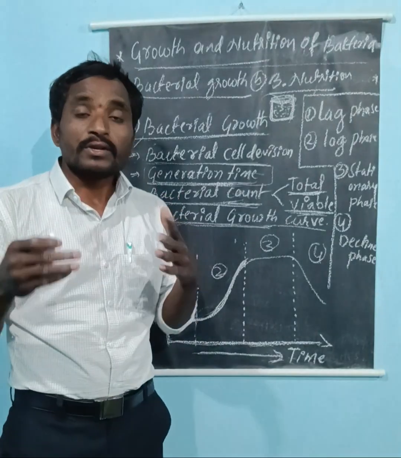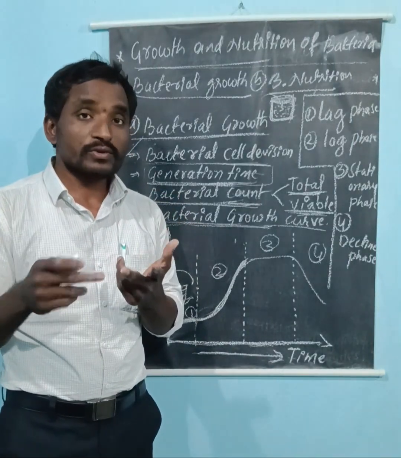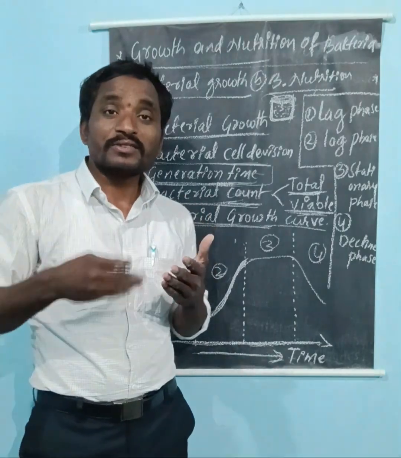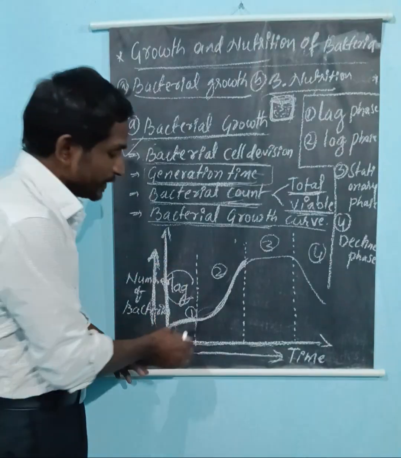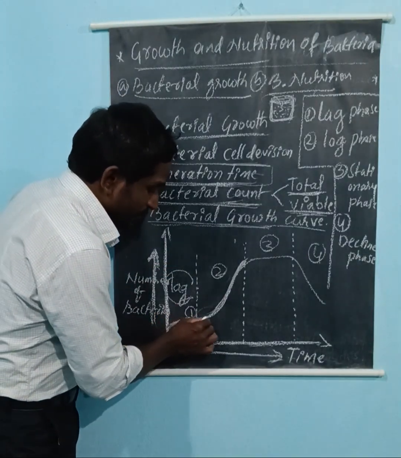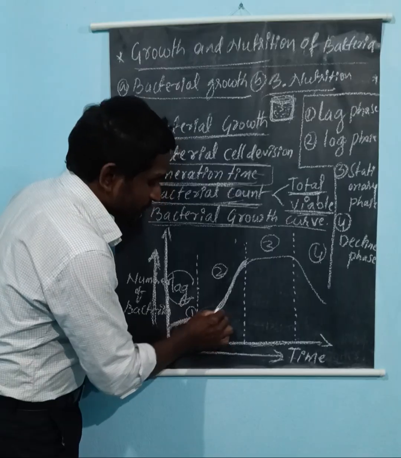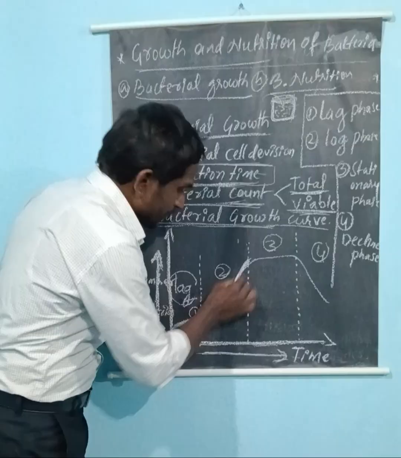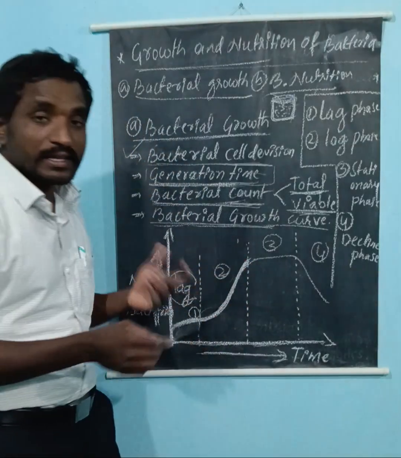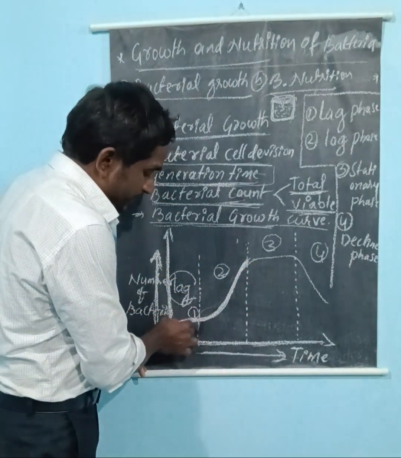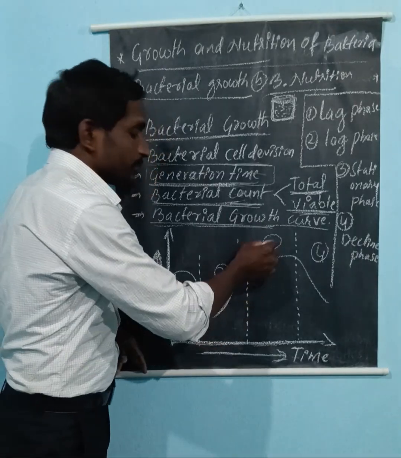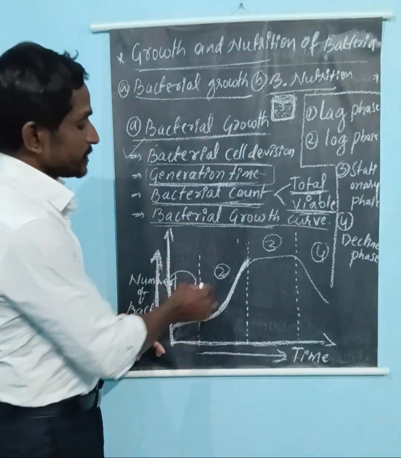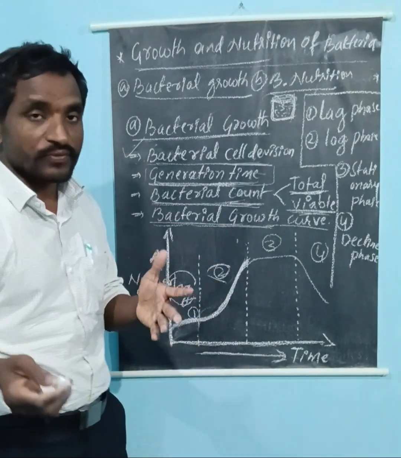After two hours, what did they score? 150 runs. The runs increase very quickly because they have already adjusted. In the log phase, the exponential phase, the numbers suddenly increase. In the same way, the bacteria are already adjusted to the new environment in the log phase, start multiplying, and increase in numbers rapidly. That stage we call the log phase or exponential phase.